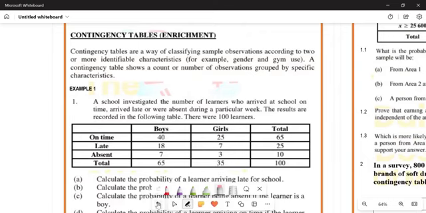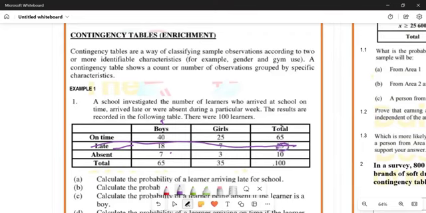Okay? How many boys arrived late at school? It's 18. So we have late and we also have boys. But how many people were late in total in that particular week? Again, if we go to late, we just concentrate on this one. If you go across, you're talking about people who are late. This is the total number of people who are late.